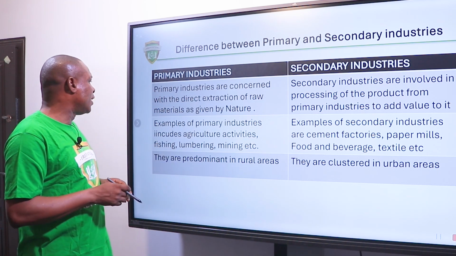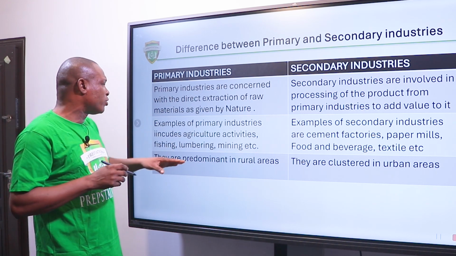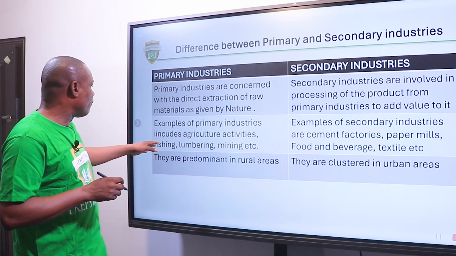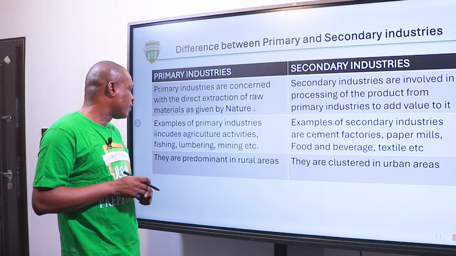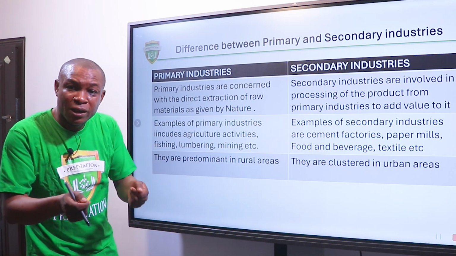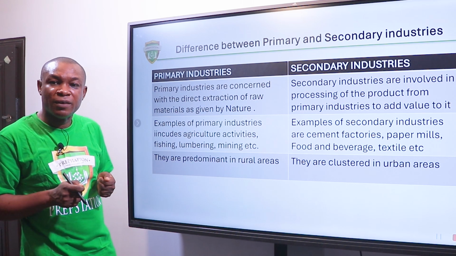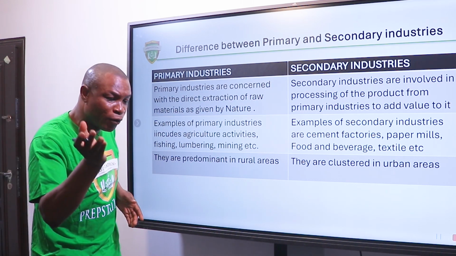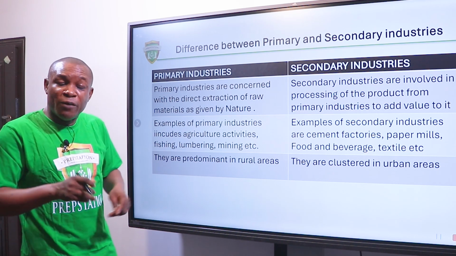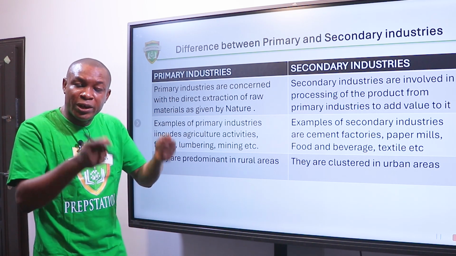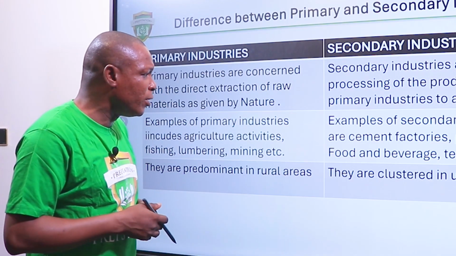The second point is that primary industrial products include fishing, lumbering activities, and mining. When you go to the river to catch a fish, that fish is a primary industrial product. The lumberman that goes to the forest to cut a tree, that tree is a primary industrial product. When you harness limestone or you drill crude oil, that limestone or crude oil is a primary industrial product.